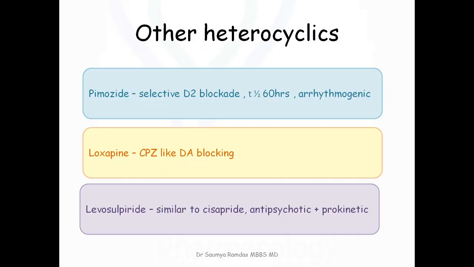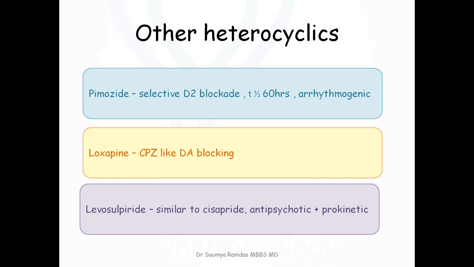Other heterocyclics like pimozide. Pimozide is a selective D2 blocker. It has less antimuscarinic, antihistaminic and alpha blocking property. These drugs have a long half-life of 60 hours. That's why they are used for maintenance therapy of schizophrenia. This is an arrhythmogenic drug.